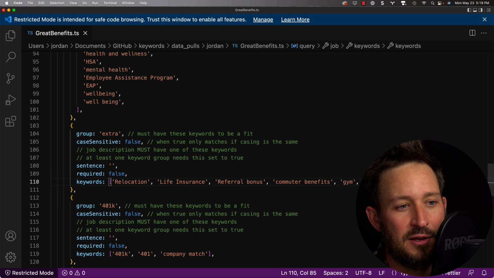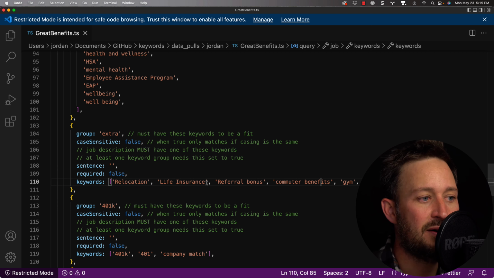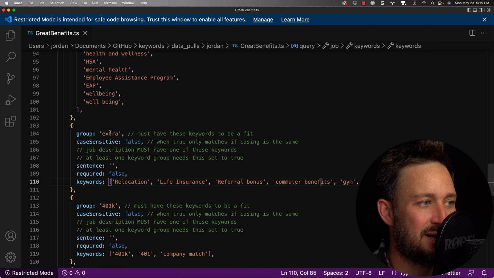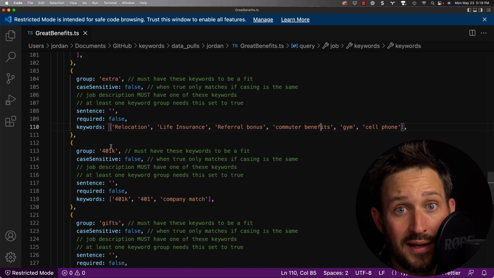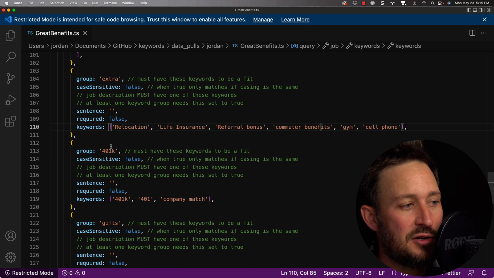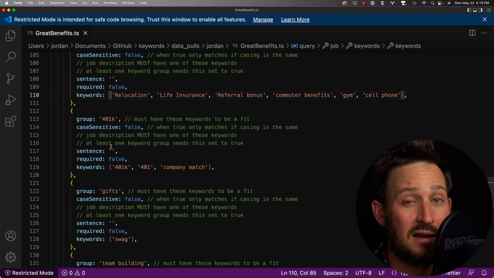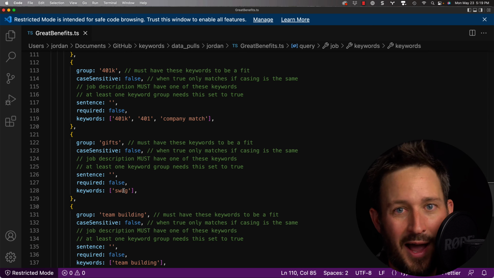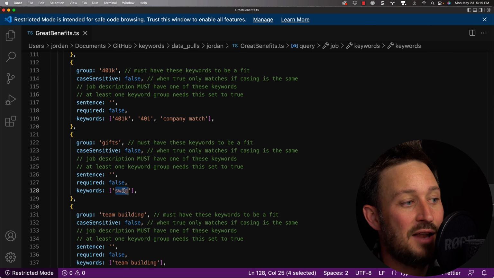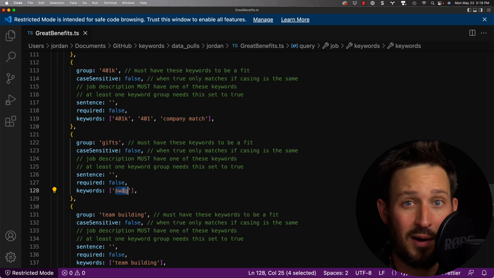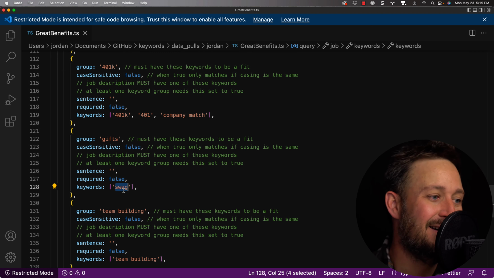Extra. I found gym, cell phone, referral bonus, life insurance, relocation, right? These are kind of extra perks that you don't see often. So I just kind of bucketed this in extra. 401k, are they thinking about your long-term financial health, right? Again, those are the types of companies that are thinking about retaining folks in the long term. Gifts, they talk about swag. I don't know, people like to use the word swag. And generally when I looked into the job descriptions, they don't really use swag in a different way. It's like you get swag.